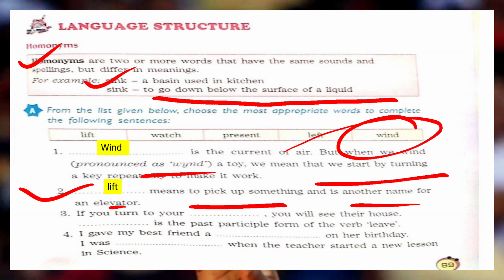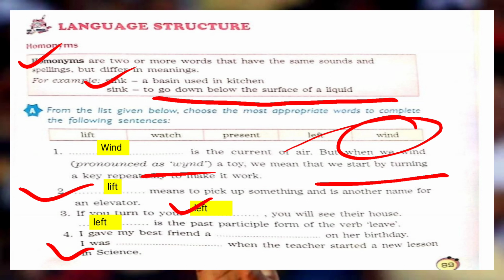All right. The third sentence is, if you turn to your left, you will see their house. Here, left means direction, like left, right. So you will see their house when you turn left. Is the past participle of the verb leave. Leave means छोड़ना होता है, and you know leave, left. So here, left is the past participle of the verb, and in the first sentence, the left means whenever you are turning left, it is a direction.